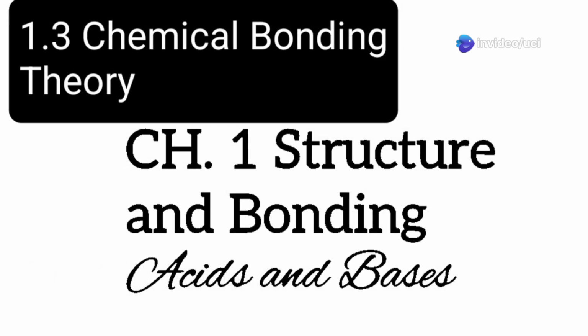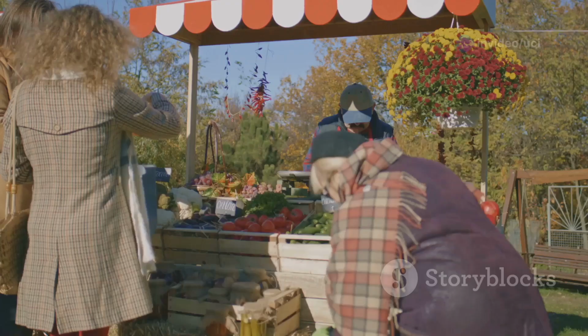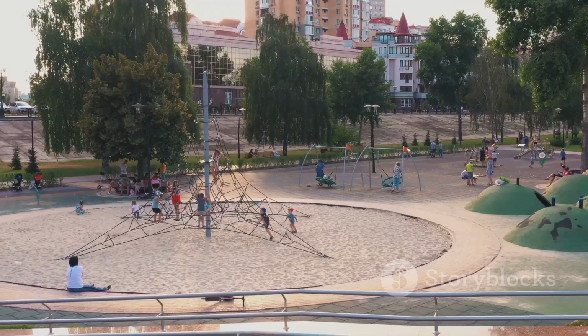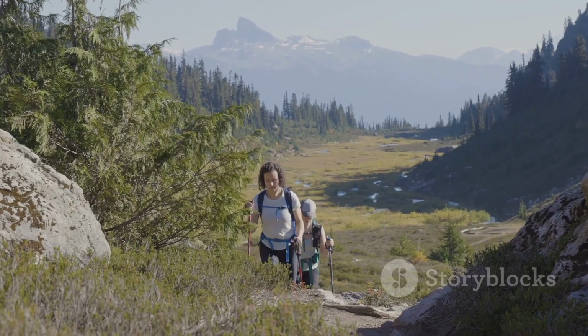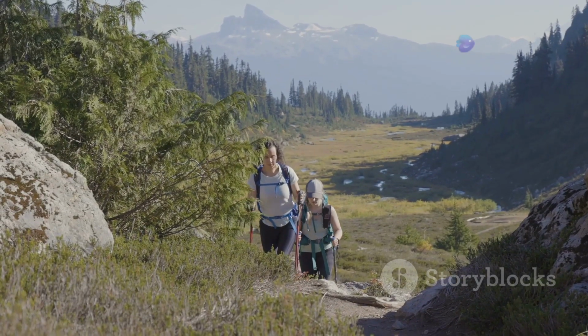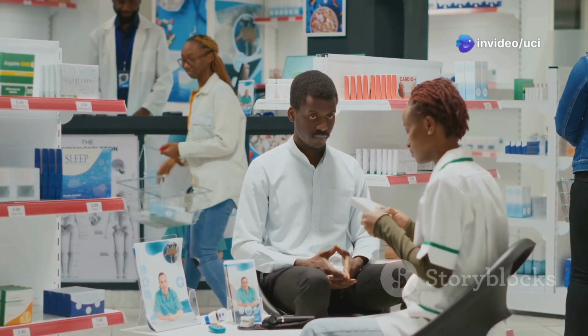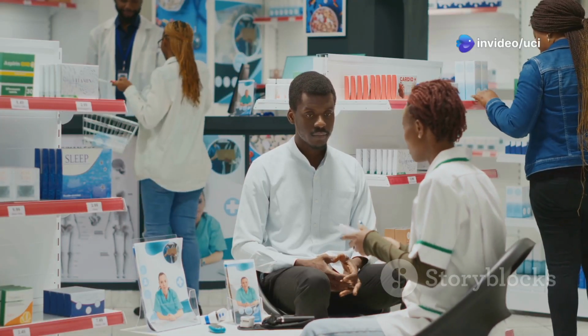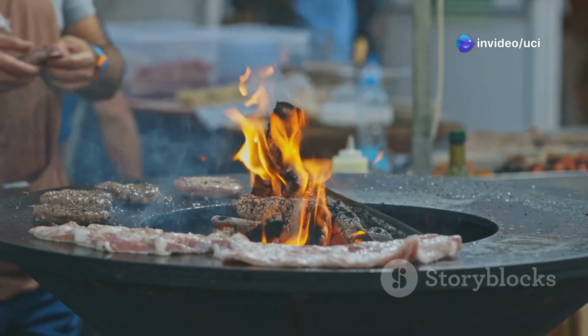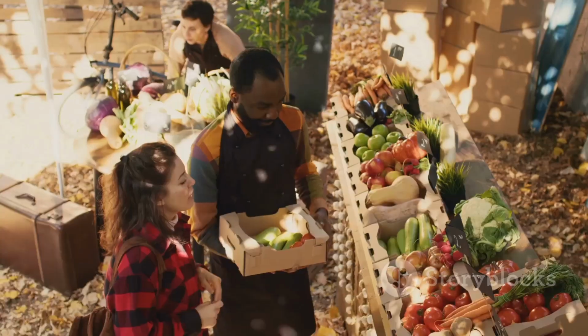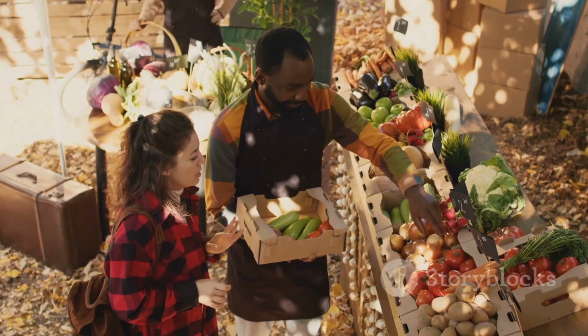Chemical bonds are everywhere. They are in the air we breathe, they are in the food we eat, they are even in our own bodies. Understanding these bonds is essential for understanding the world around us. For example, knowing about bonds helps us understand how medicines work. It helps us understand how to cook food properly. It helps us make informed decisions about the products we use.